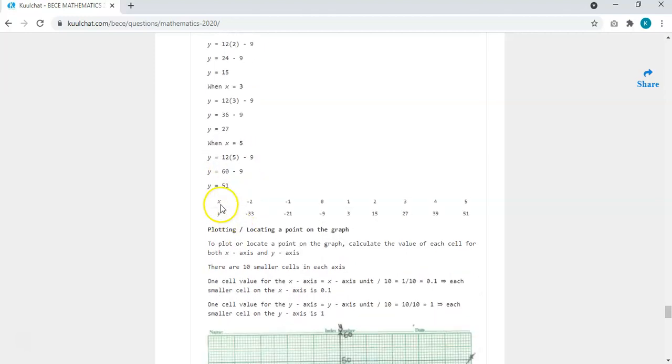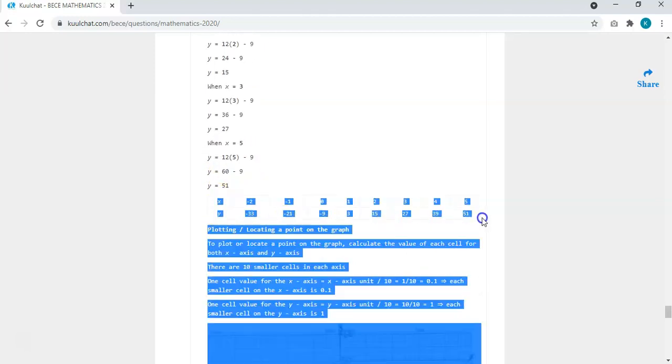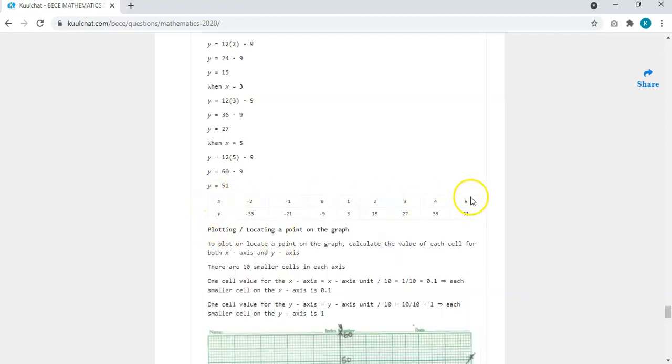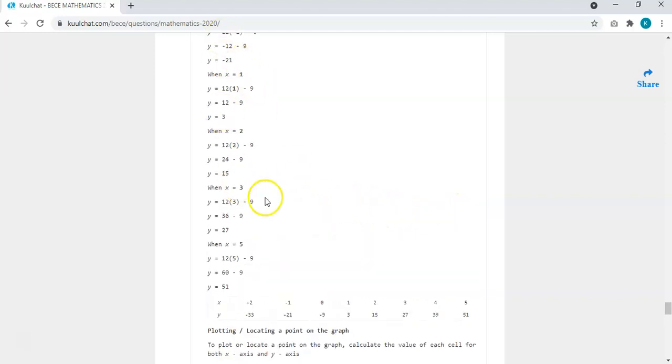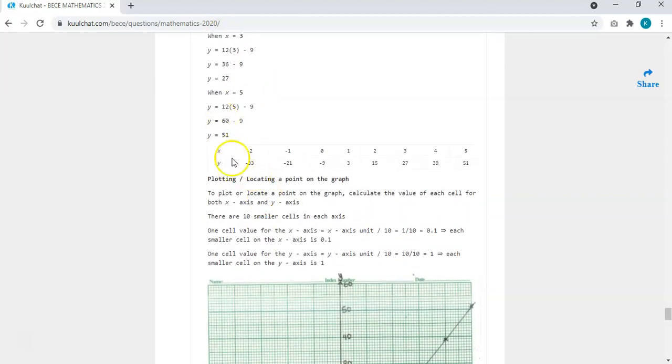We got all of them. So it says you should calculate and redesign it. So you need to draw the table and fill in the gap because you get marks for them. They also should show working so that you know that you didn't copy, but you are able to do the calculation yourself. So when you show your working, you fill all the gaps, then use it to plot the graph.